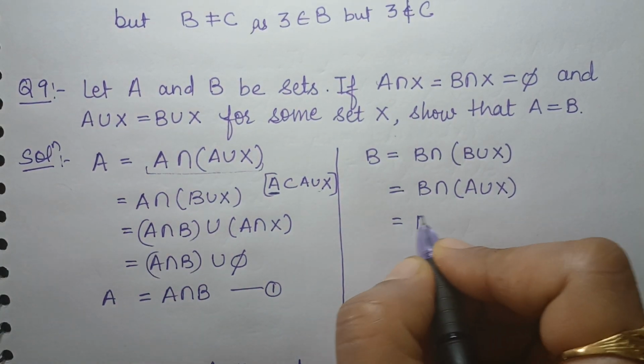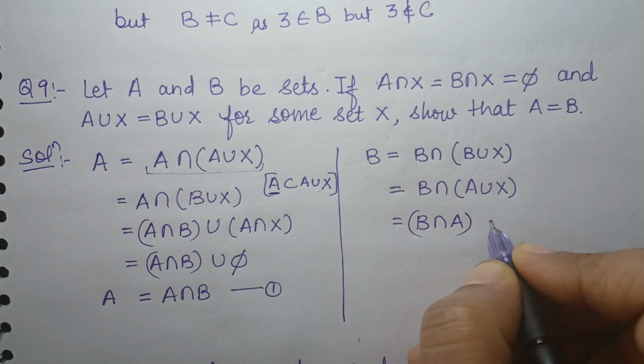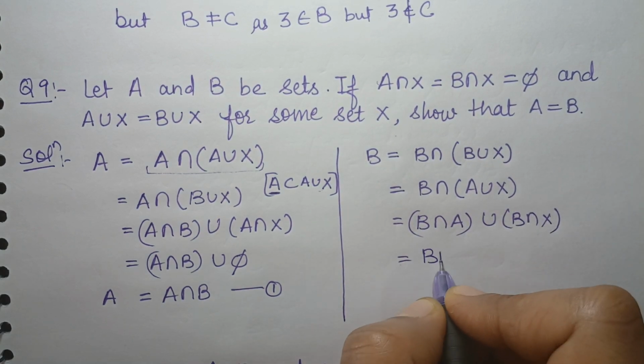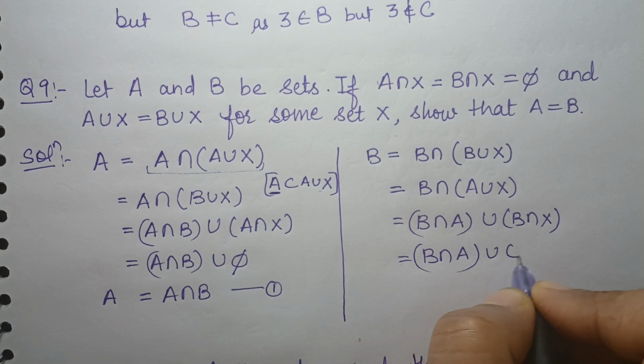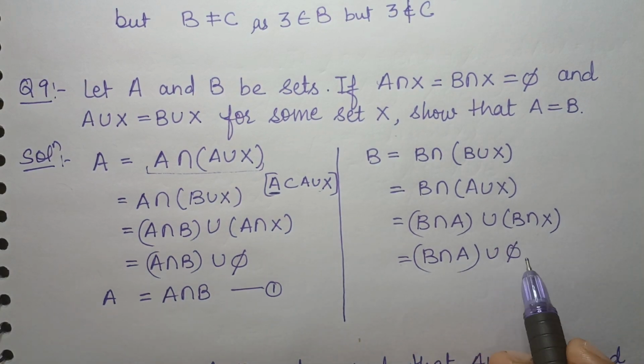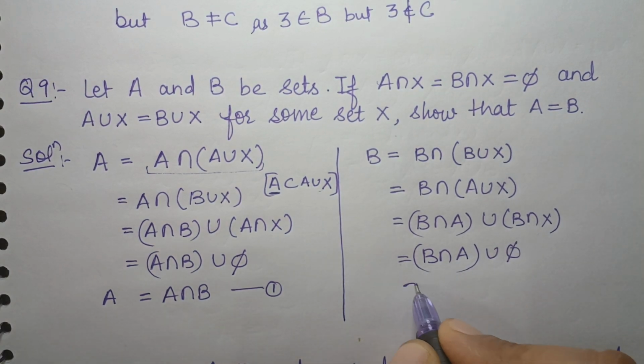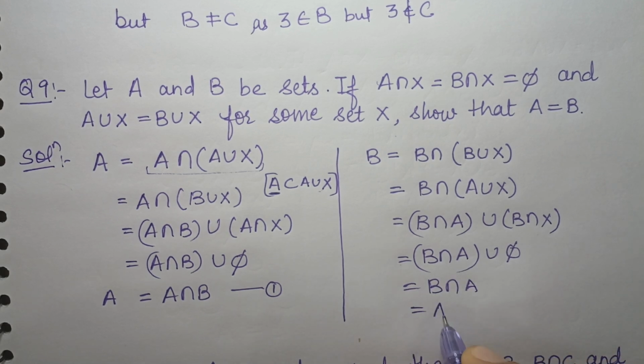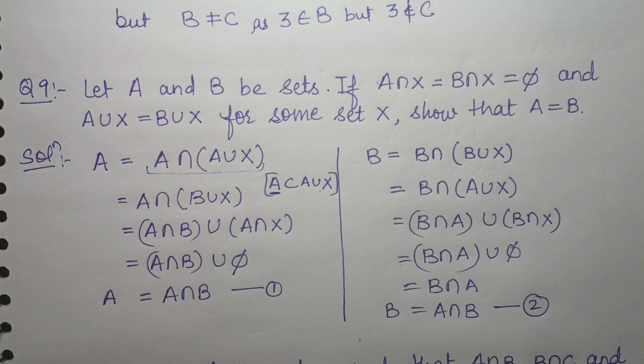Now I will open it with the distributive law: B intersection A union B intersection X. B intersection X is again given as the empty set, phi. The union of the empty set with any set is equal to that set. Now B intersection A is also equal to A intersection B, because intersection is commutative. So B is equal to A intersection B.